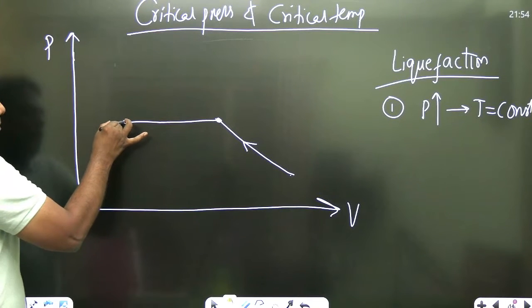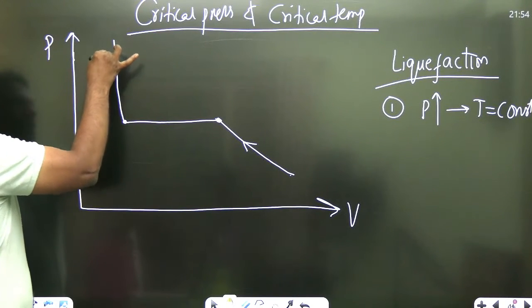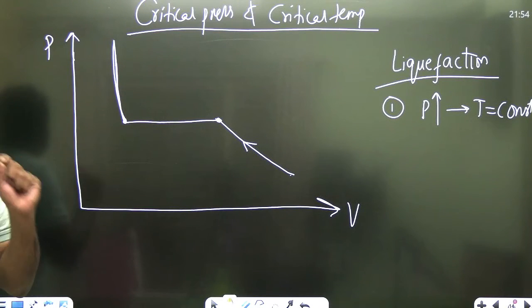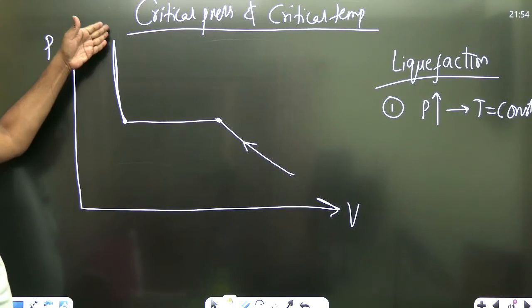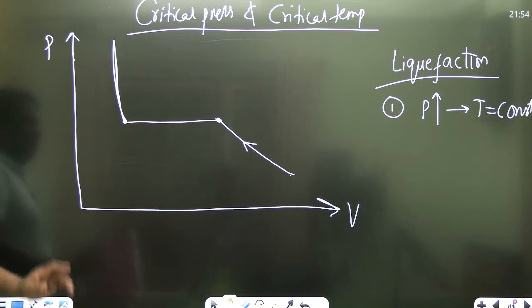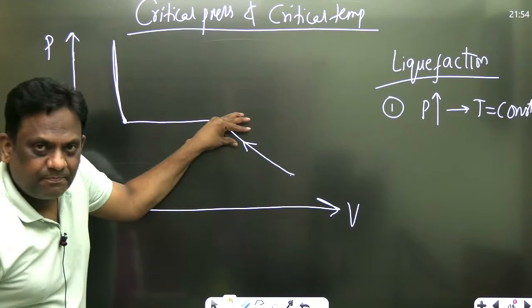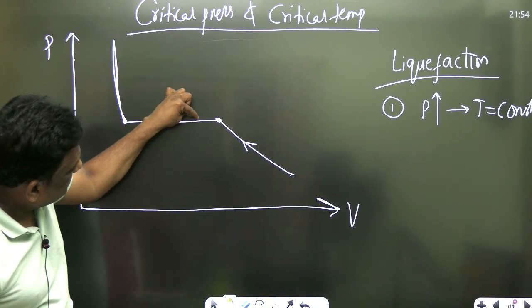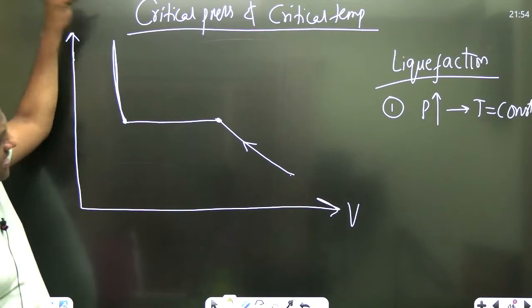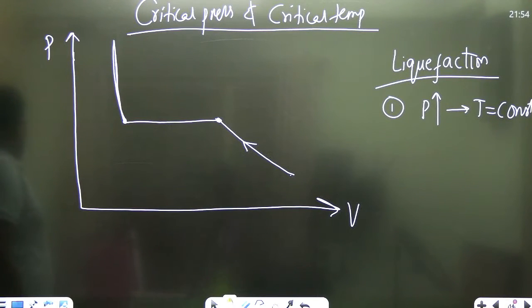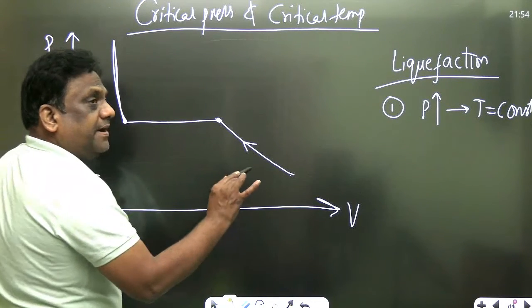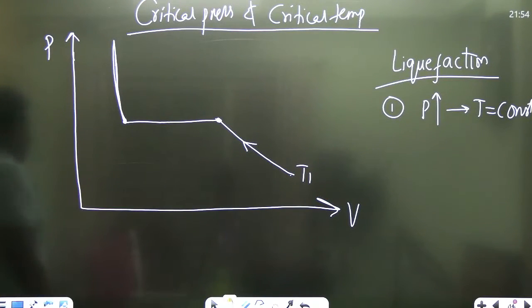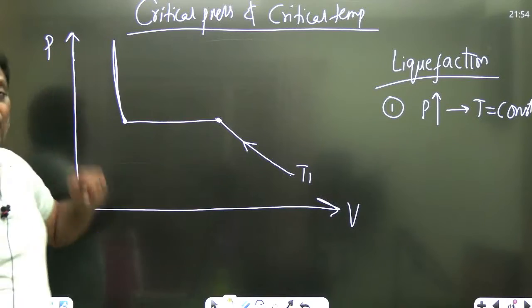अब उस लिक्विड को कंप्रेस करो, you will be seeing something like this, almost vertical. What is the reason for this? Because liquids are generally incompressible. So even though I am increasing the pressure, the volume is almost constant. Here it is gas, here liquid starts, and it is liquid. Now my dear students, now you repeat this experiment. This is one particular temperature.